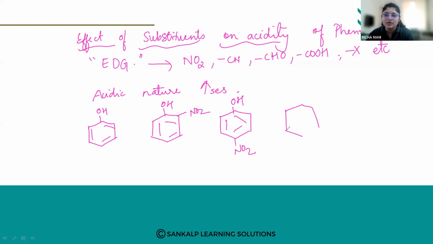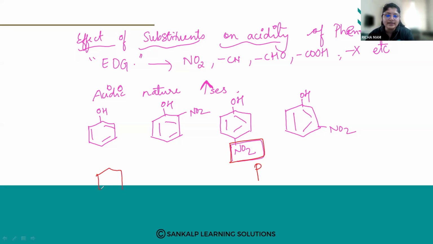Then suppose we have a phenol with a nitro group at the ortho and meta positions. So how will you arrange them? How will the effect increase? Whenever the nitro group is positioned at the para position, here the effect is more.